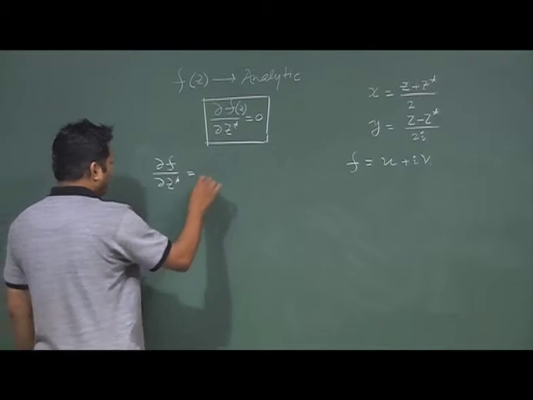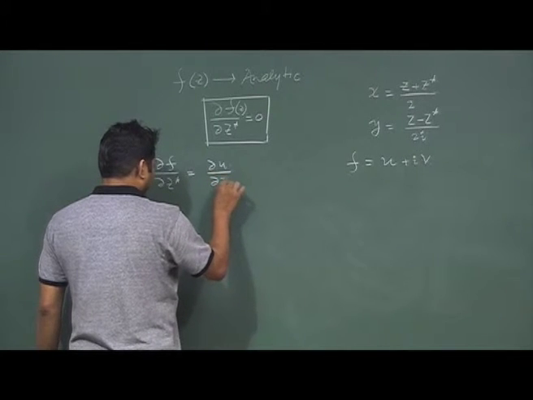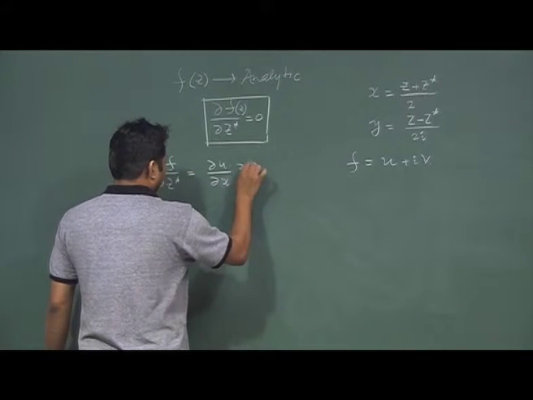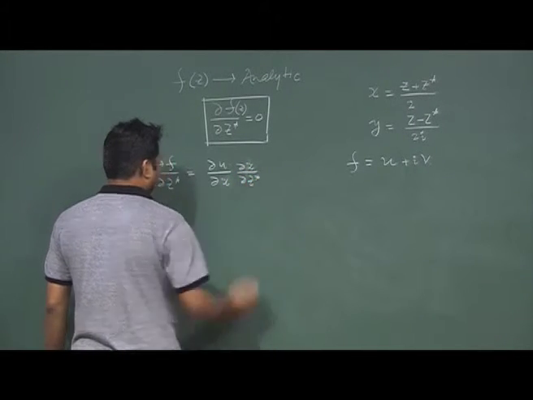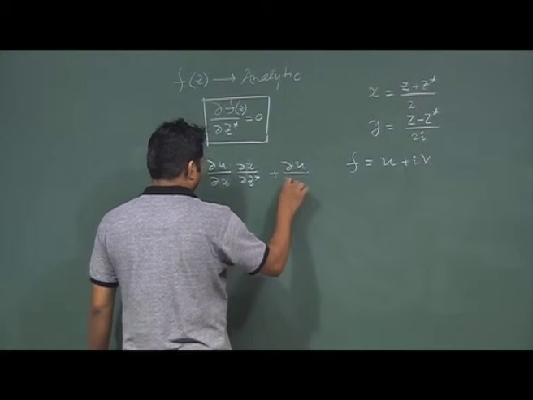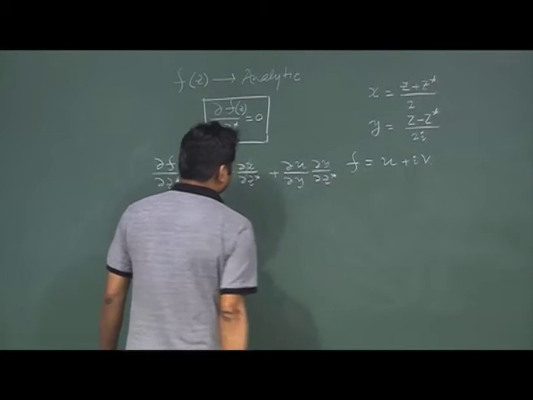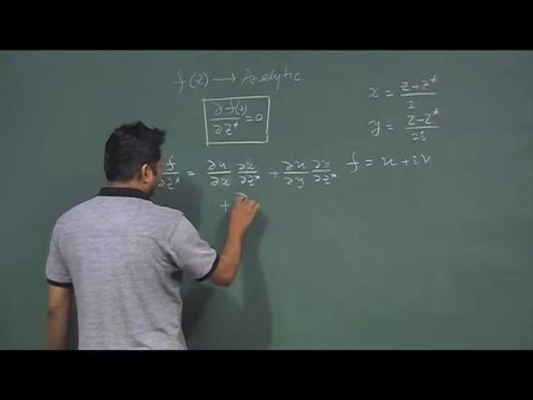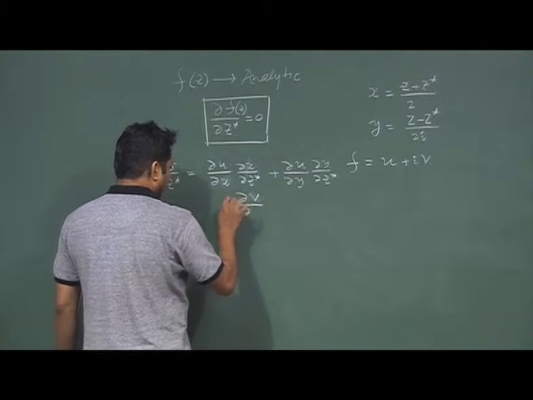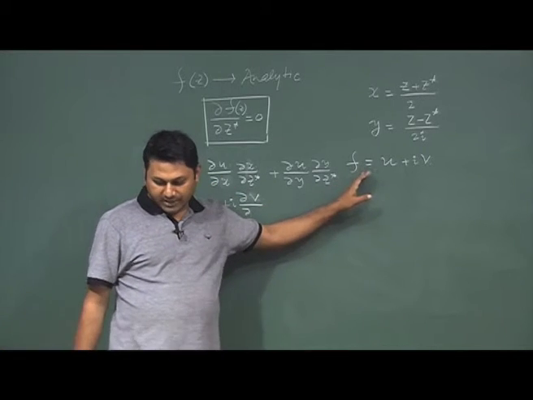So, I can write it in this way: del u by del x times del x by del z star, plus del u by del y times del y by del z star, plus i times del v, where f is defined by x plus iy.